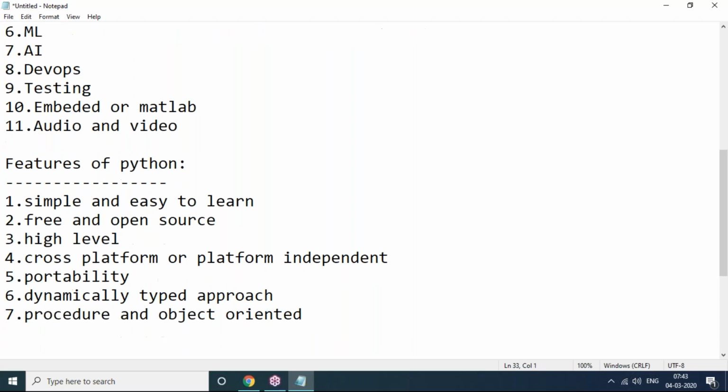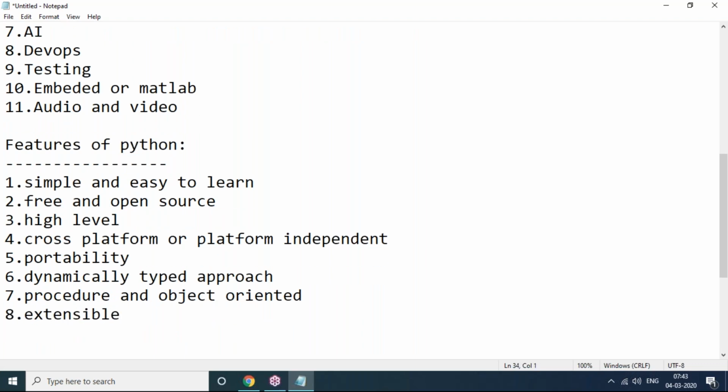Next, Python is extensible. What is the meaning of extensible? We are not required to compile Python programs explicitly. Internally, the Python interpreter will take care of that compilation. So that's what we can say. Sorry, it is an interpreter.